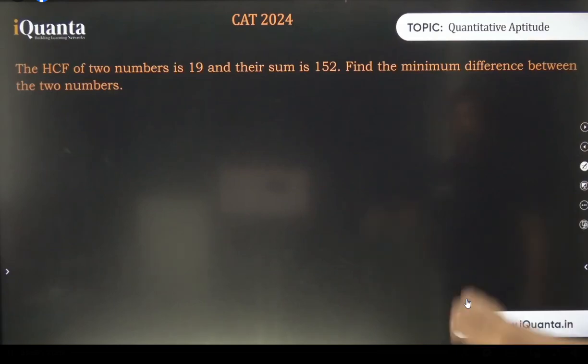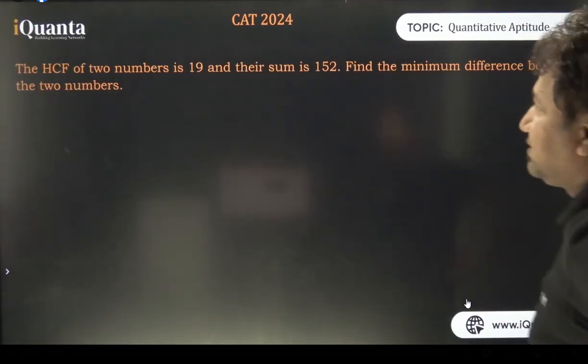Great. This one. HCF of two numbers is 19. Sum is 152. Find the minimum difference between the two numbers. Minimum difference. Okay.